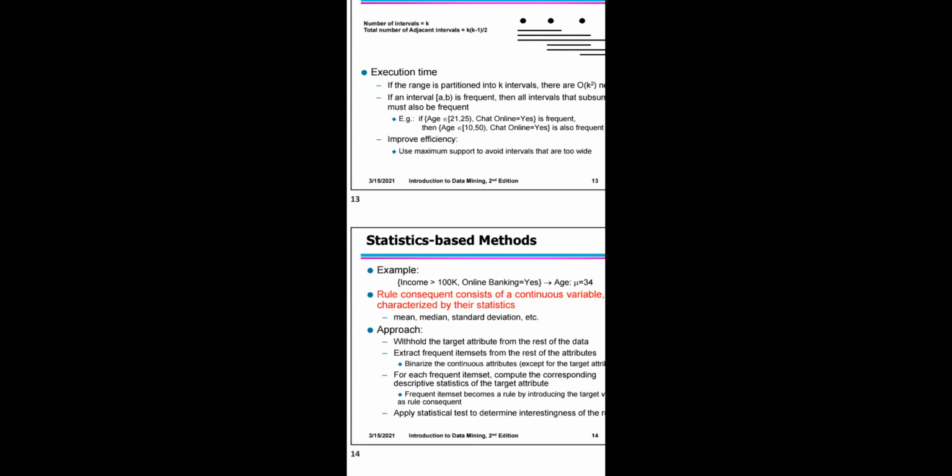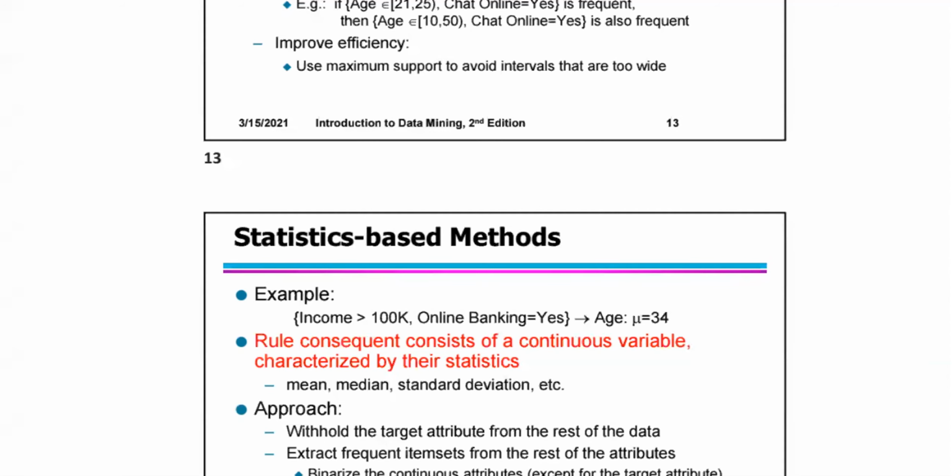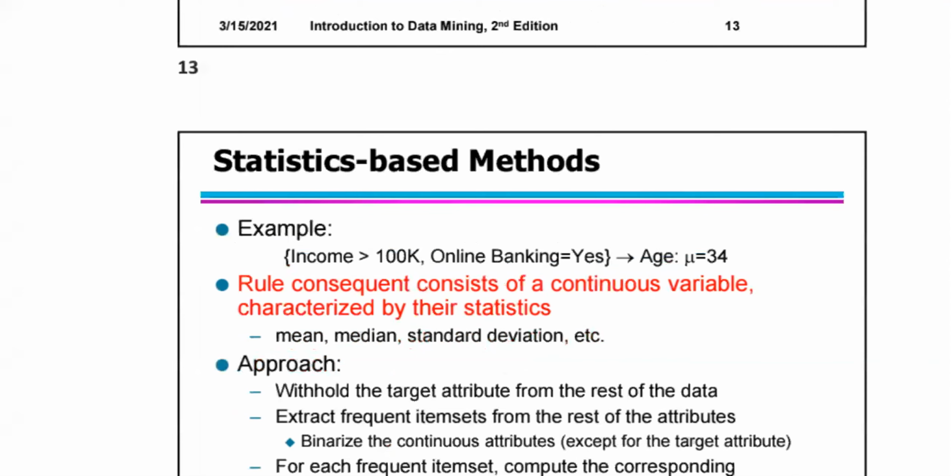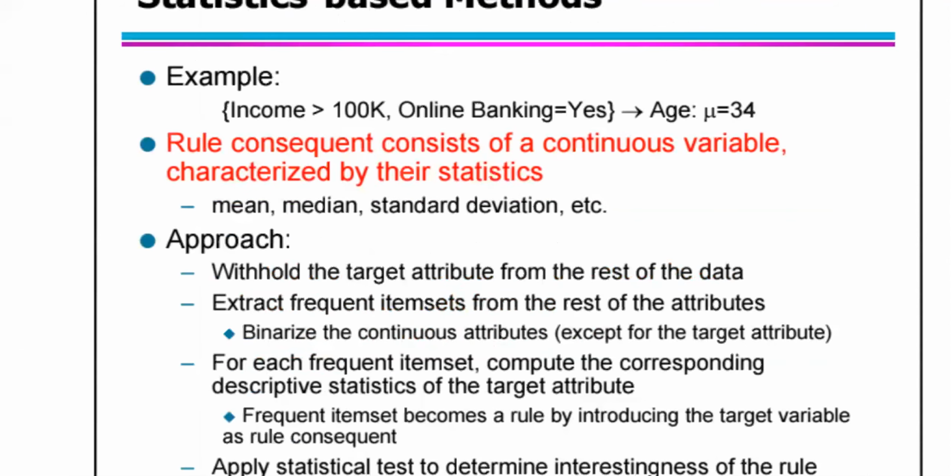Annual income of 1000K dollars, shopping online yes, then the mean age is 38. Banking online, the mean age is 34. So that is one example. You have to represent it as a statistics based rule, with a consequence based on continuous variables.